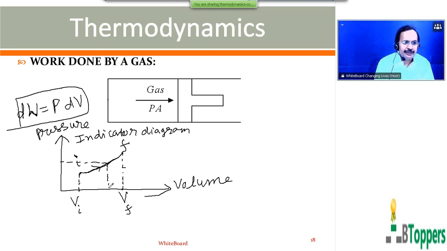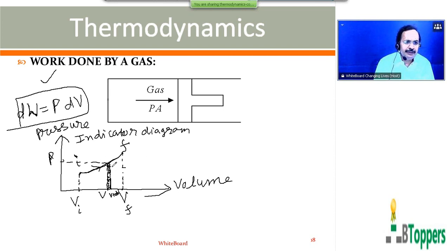As I discussed, let P denote the pressure of the gas when its volume is V, and dV represent an infinitesimally small change in the volume. So when the volume changes from V to V plus dV, starting at pressure P, the work done by the gas is given by dW equal PdV.